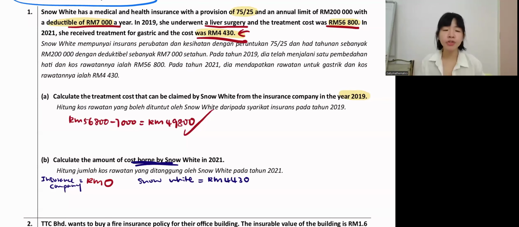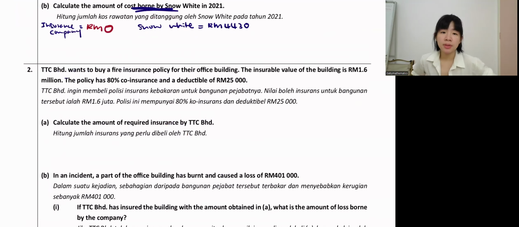Usually a question will ask two things together. How much is the cost of the insurance company? Insurance company, nothing, because the insurance doesn't have to pay, so it's zero. But if they ask how much is the cost of the policyholder, that will be this. So Snow White has to pay this full amount. Next.